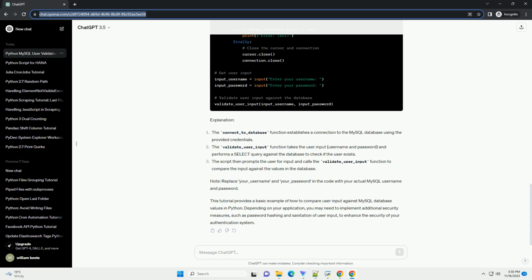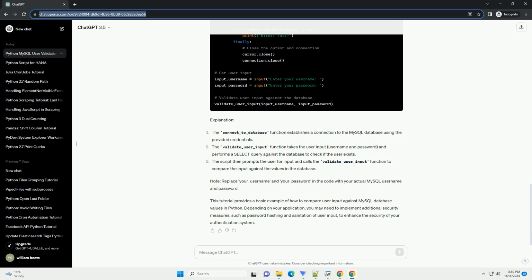Prerequisites. Step 1. Install the mysql-connector-python library. Step 2. Set up a MySQL database and table. Step 3. Python code to compare user input against database values. Explanation. Note: replace your username and your password in the code with your actual MySQL username and password.